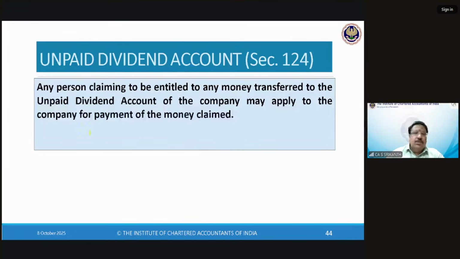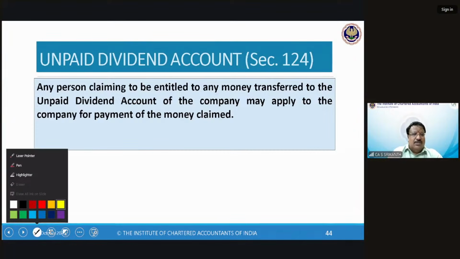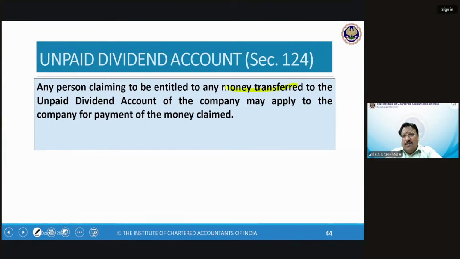Yeah, questions. Any person claiming to be entitled to any money transferred to the unpaid dividend account may apply to the company for payment of the money collected. Okay. So money transferred, noted, not money interest earned. Money transferred. Got the point now? Only the dividend was transferred. Interest was not transferred. Interest came later.